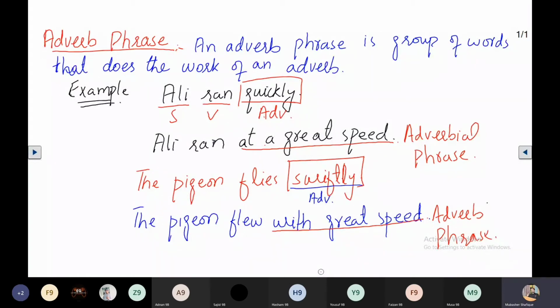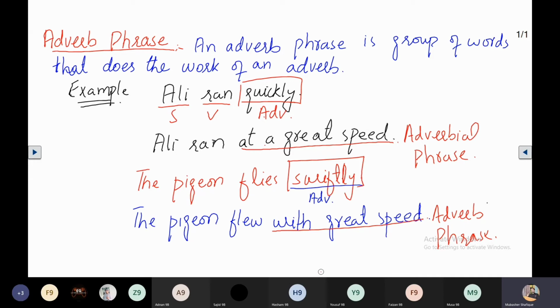Take the screenshots. I'm repeating it. An adverb phrase is a group of words that does the work of an adverb, and another definition is: an adverbial phrase is a term for two or more words which play the role of an adverb. Look at these examples.